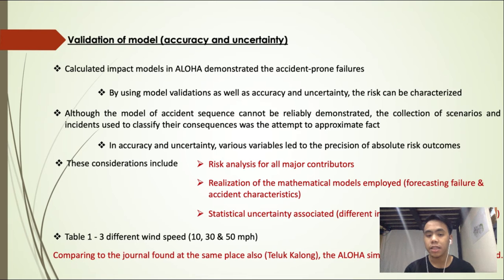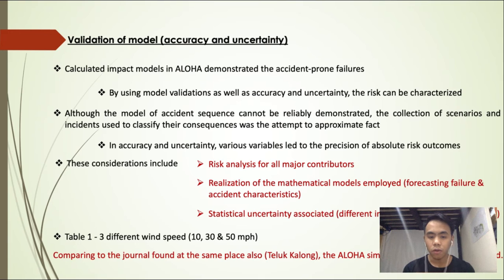Now, there are 3 things that need to be considered. First is risk analysis for all major contributors. Second, realization of the mathematical models employed. The third is the statistical uncertainty associated.